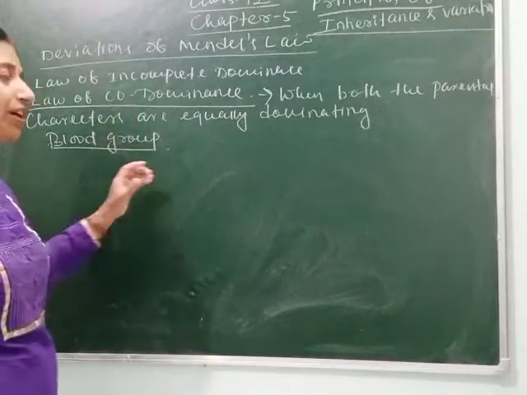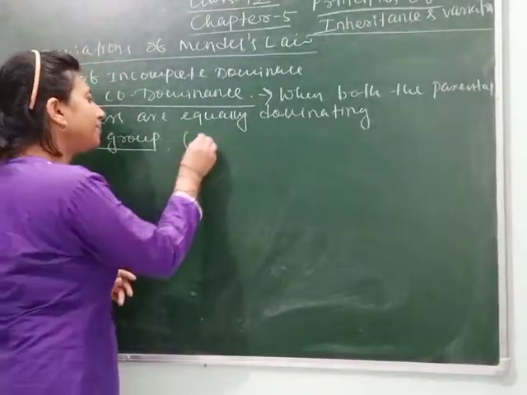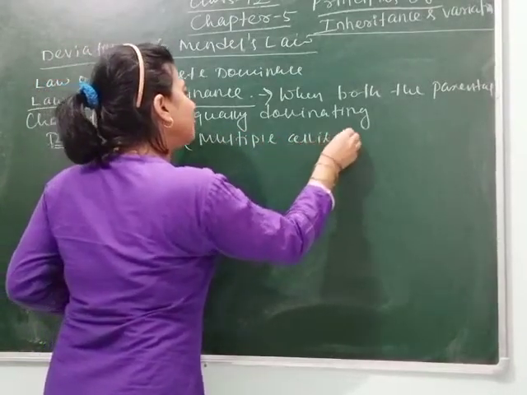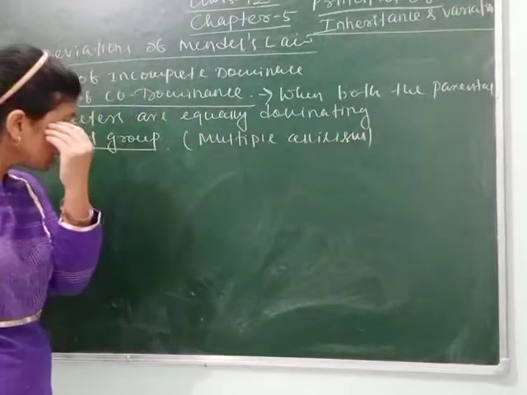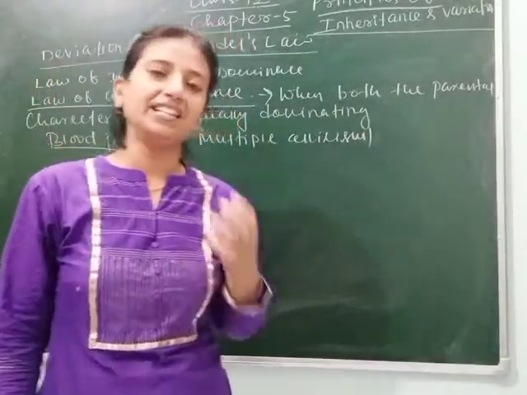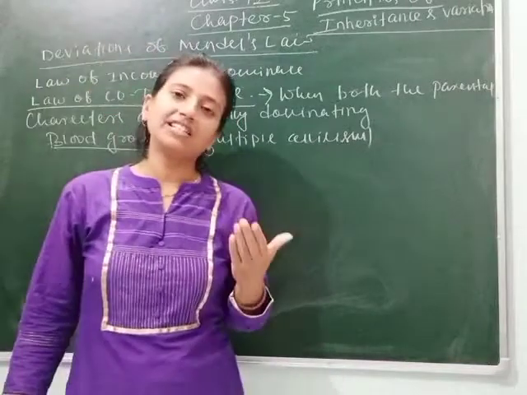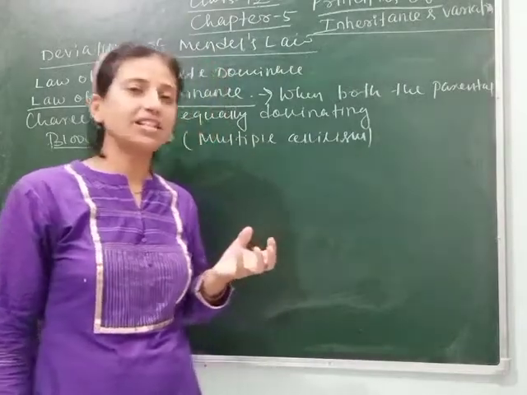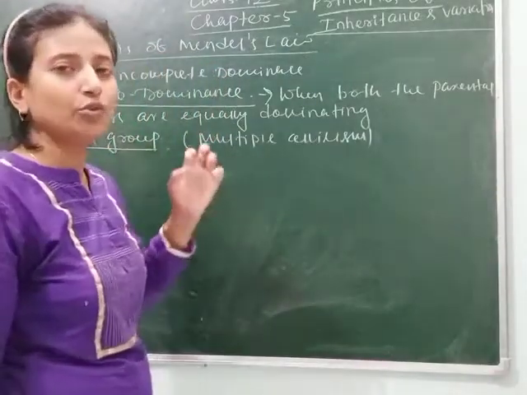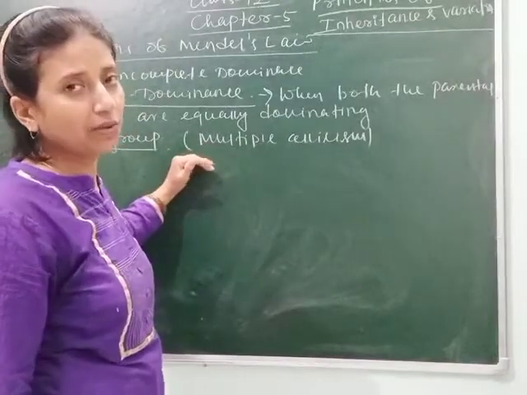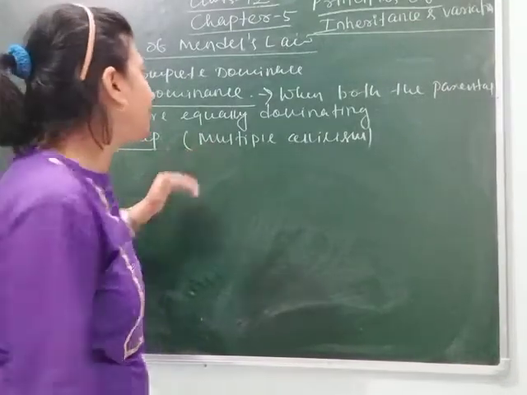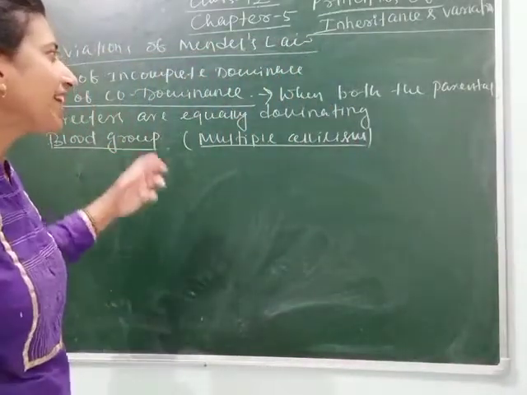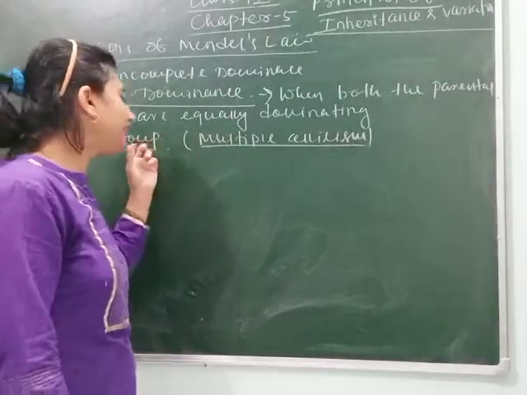Blood group is also considered as multiple allelism. Why is this called multiple allelism? Because a single gene contains many alleles. As we know, chromosomes exist in pairs, DNA exists in pairs, genes exist in pairs, and alleles also exist in pairs. So one gene has the ability to carry two alleles, but in the case of blood group, there are more than two alleles. That's why it is called multiple allelism. If the question asks to give an example of multiple allelism, you can write blood group.